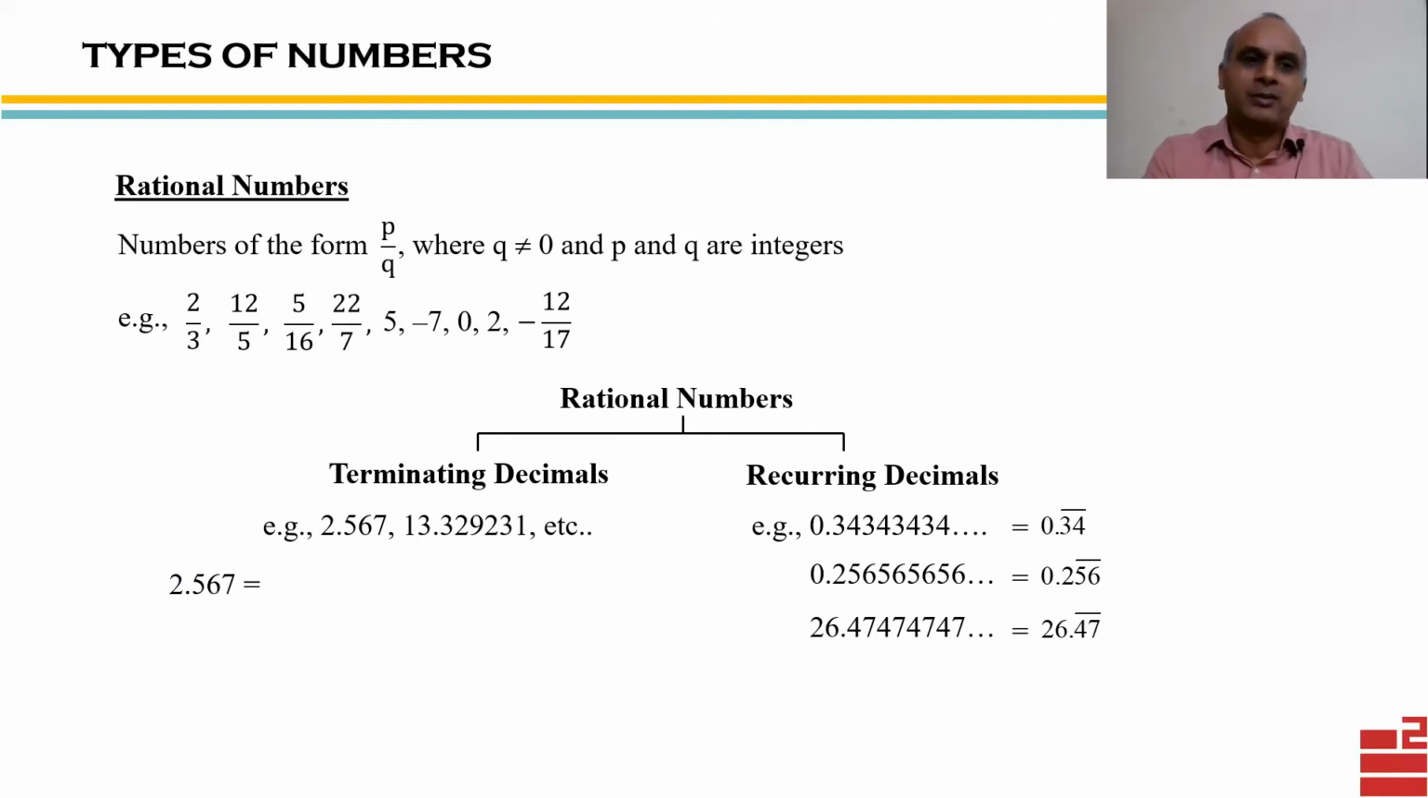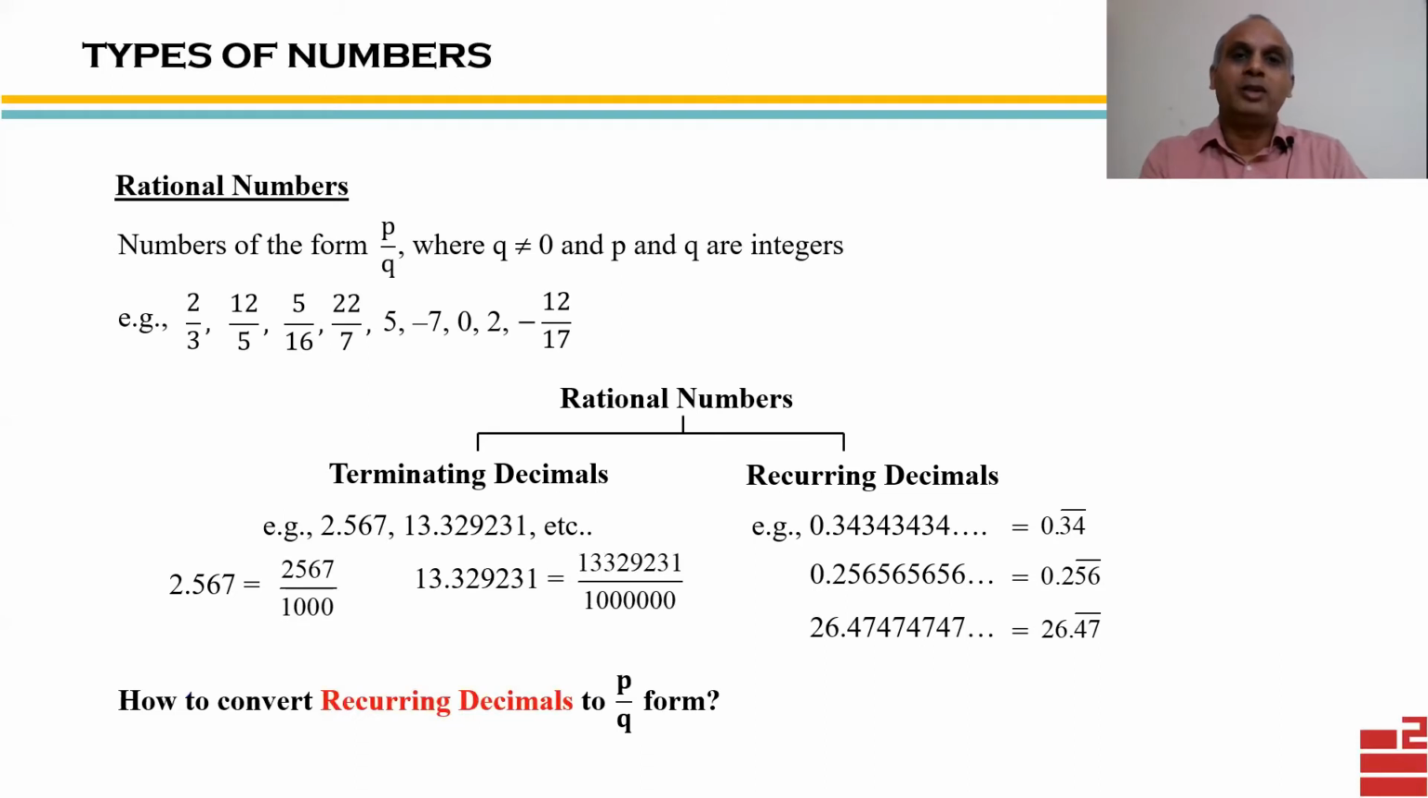Now 2.567, we can write it as 2567 divided by 1000. Please remember that terminating or recurring, both are types of rational numbers, and we have seen in the definition of rational numbers that they are the numbers which can be expressed in the form of p by q. It means we can convert terminating or recurring decimals into p by q form. And I think we all know how to convert terminating to p by q form. Like in this case, 2.567, I can write as 2567 divided by 1000. Similarly, the second example.